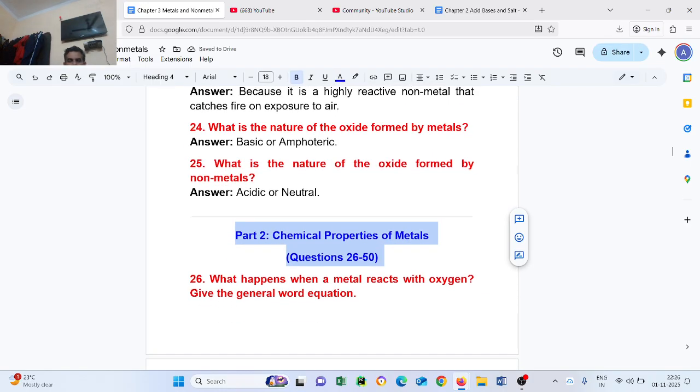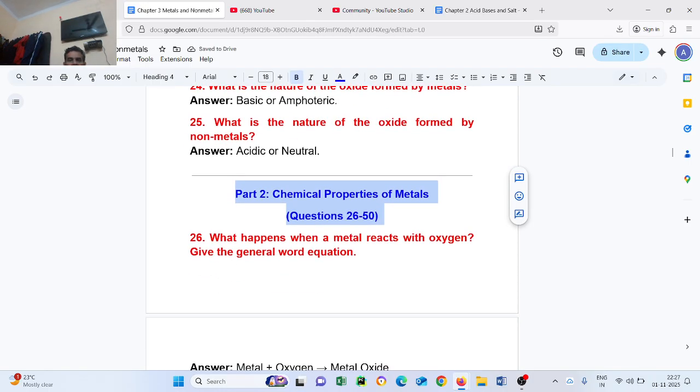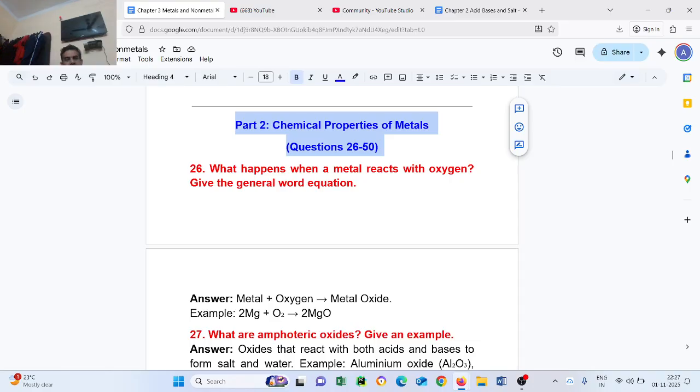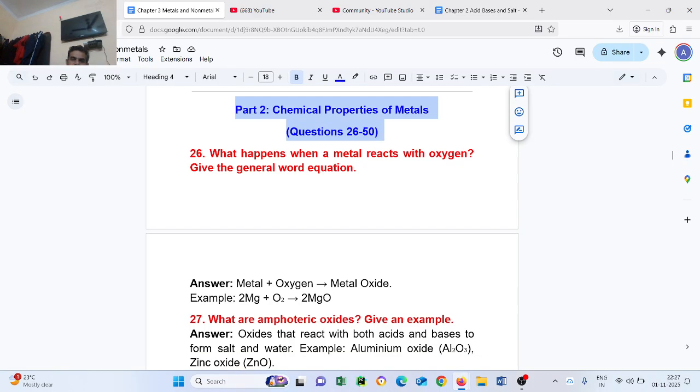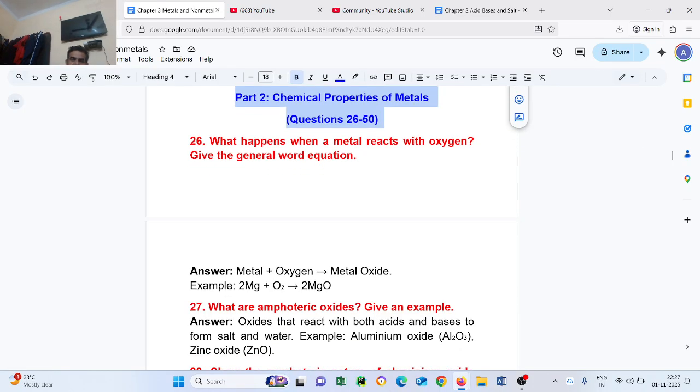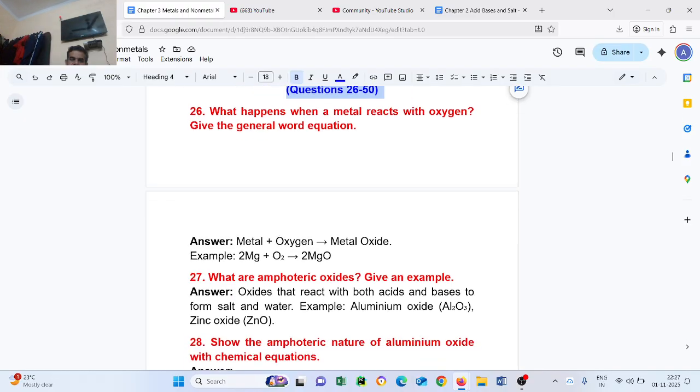Now move to part 2, chemical properties of metals. Question 26. What happens when metal reacts with oxygen? Give the general word equation. Answer: metal plus oxygen gives metal oxide. Example: 2Mg plus O2 gives 2MgO.